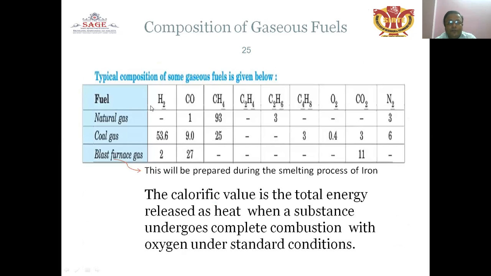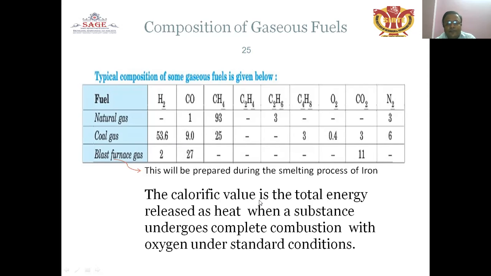Composition of gaseous fuel: H2, carbon monoxide, CH4, C2H4, C2H6, C4H8, oxygen, carbon dioxide, nitrogen. Different types of gases have different compositions. Natural gas: 93% CH4, 3% C2H6, and nitrogen is 3. Coal gas: hydrogen is 53.6, carbon monoxide is 9.0, CH4 25, C4H8 0.4, oxygen, CO2 is 3% and nitrogen is 6. Blast furnace gas: hydrogen is 2, carbon monoxide is 27, and carbon dioxide is 11.